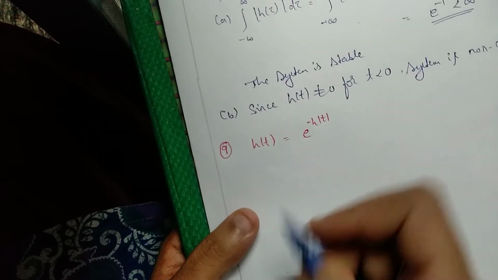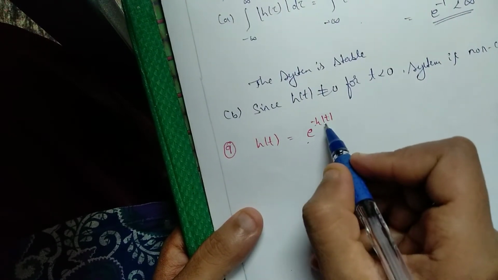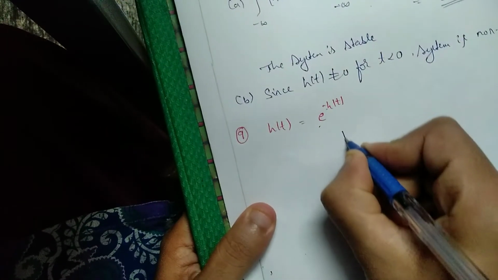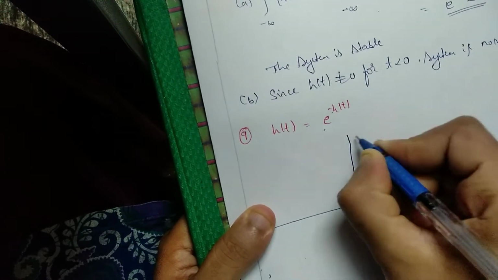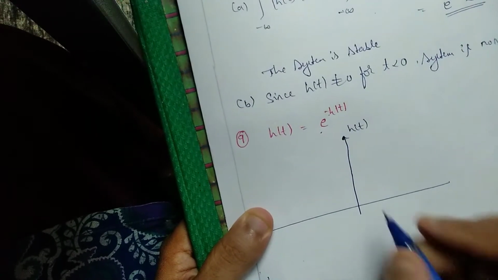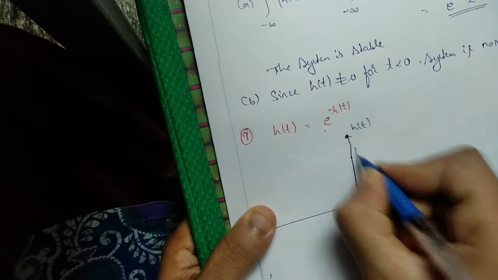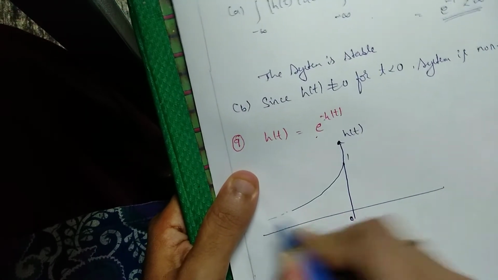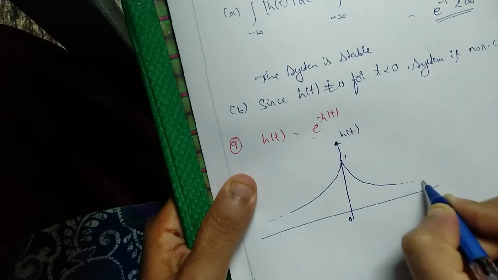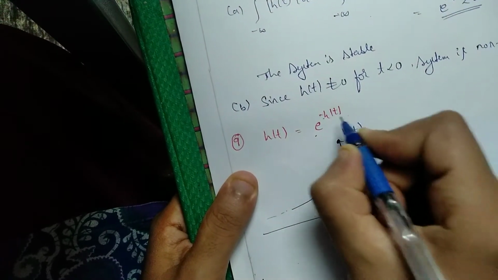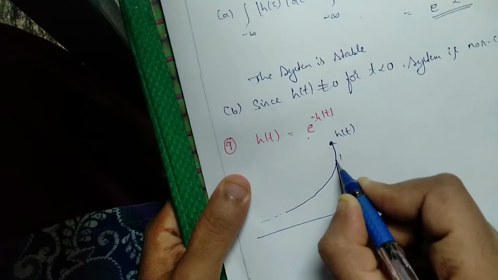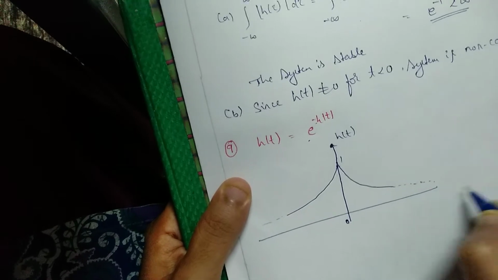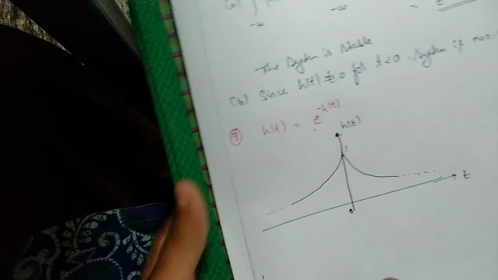The next problem is h of t is e to the power of minus 4 modulus t. If we plot this, this is h of t starting from 0 which has amplitude of 1. It will be in both directions, because we have modulus t. If it takes plus values, you will get this waveform. If you take minus values, you will get this waveform. So it will have both values.